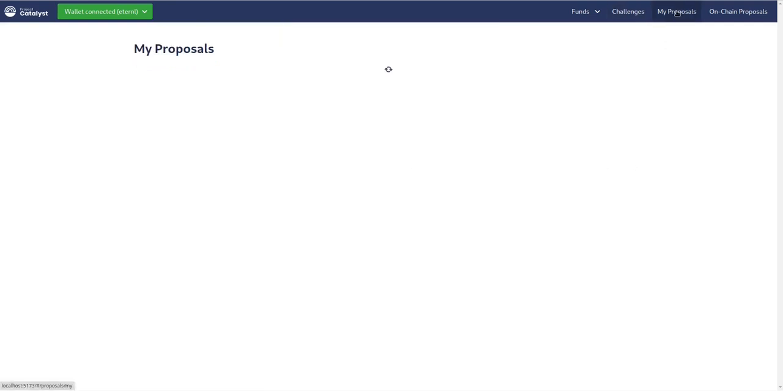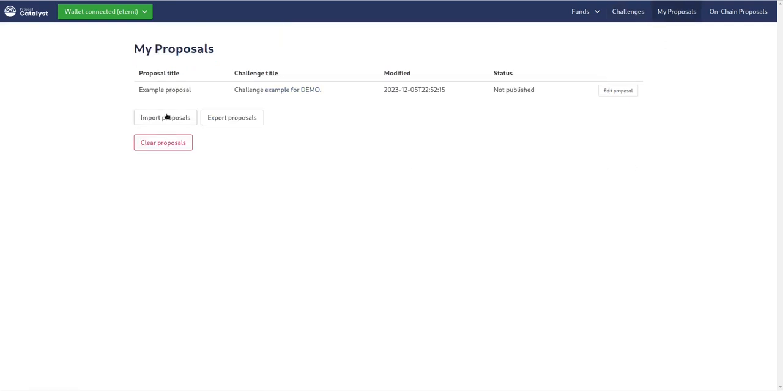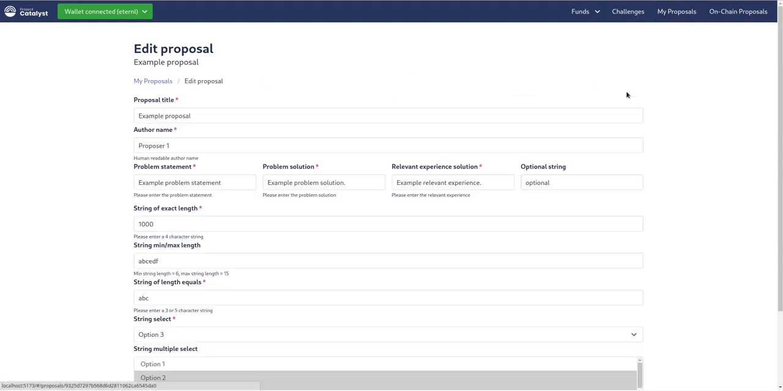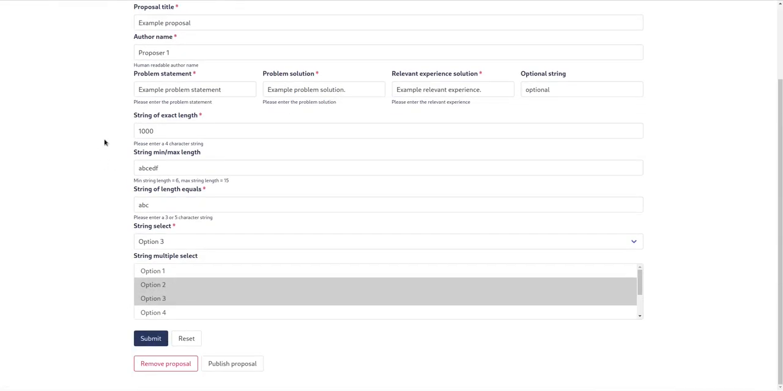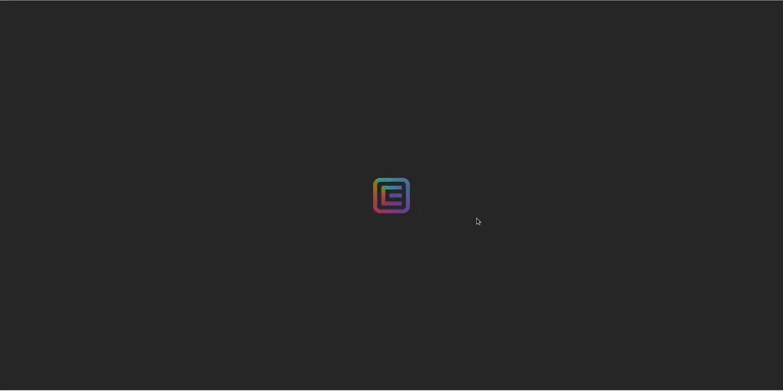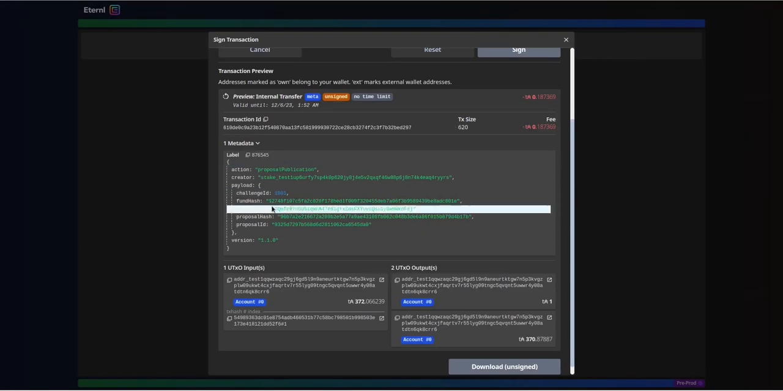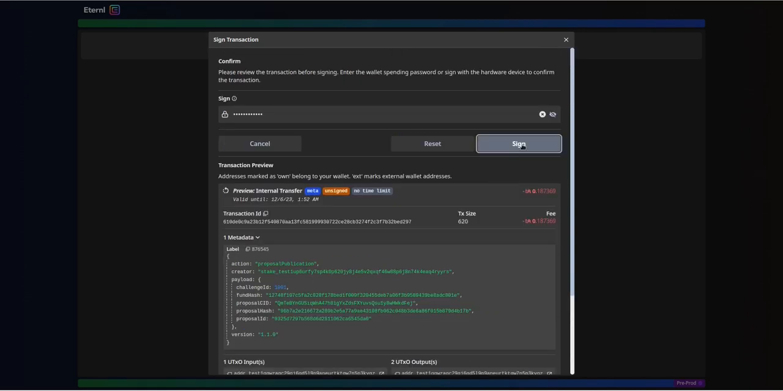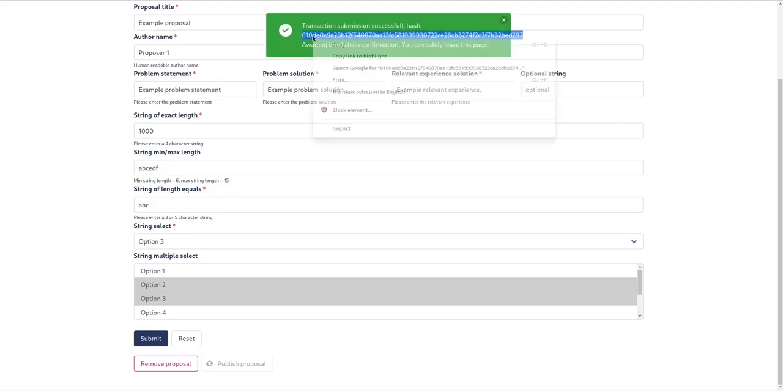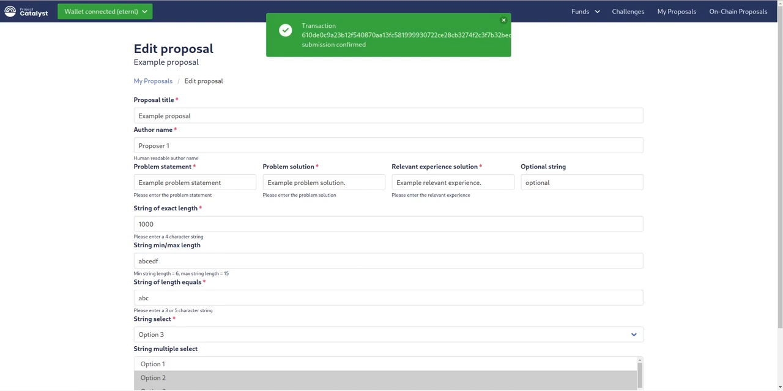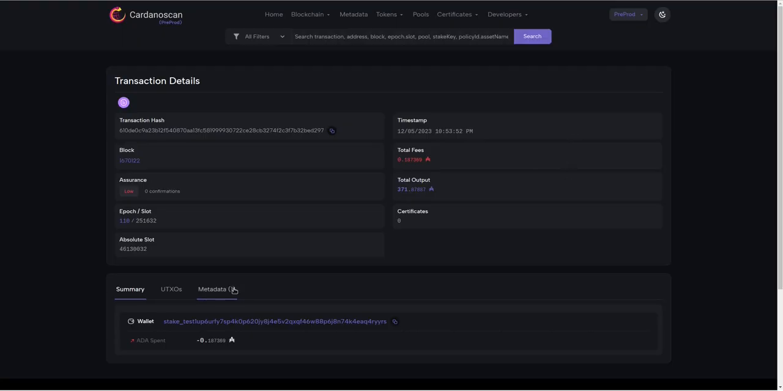It is saved locally, on our local storage, and it is not published yet. But we can edit it and proceed with the on-chain publication. At this point, the proposal is uploaded on IPFS, and we create a transaction with references to the uploaded file and to the fund parameters. Transaction is confirmed. Let's check it on Cardano Scan. And we can see the metadata of our proposal.